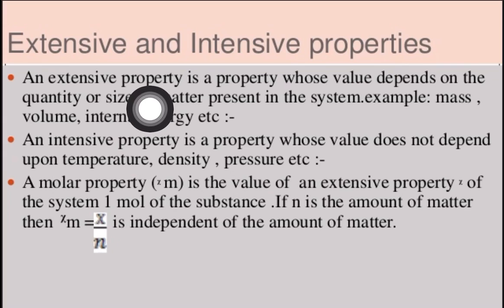An extensive property is the property whose value depends upon the quantity or size of matter present in the system. Examples: mass, volume, internal energy, etc. Next, an intensive property is the property whose value does not depend upon the quantity or size. The examples are temperature, density, pressure, etc.